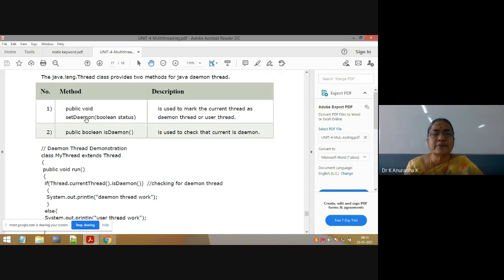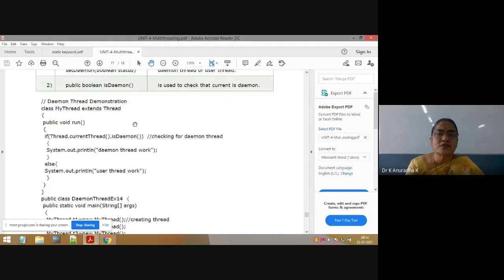First one is setDaemon(boolean status), means we can make our user defined thread a daemon thread using setDaemon(true). Next, isDaemon will give you the output as true or false. If the thread is a daemon thread, it gives you true. If the thread is a non-daemon thread, it will give you false. So these are the two methods.